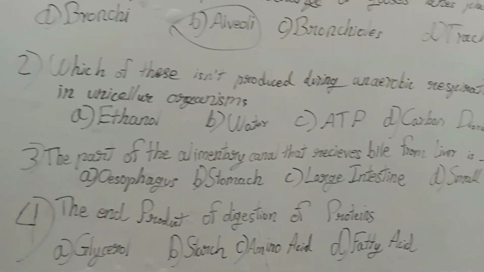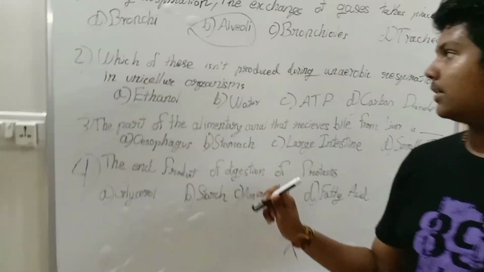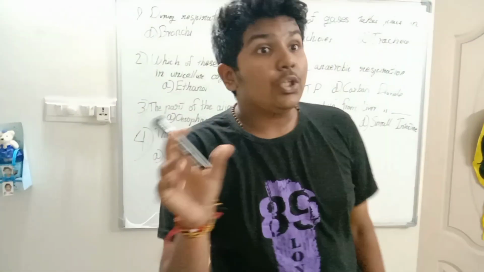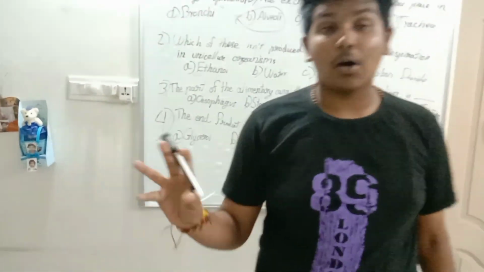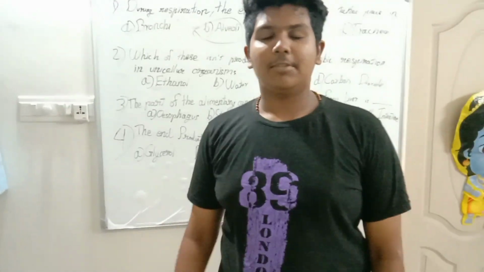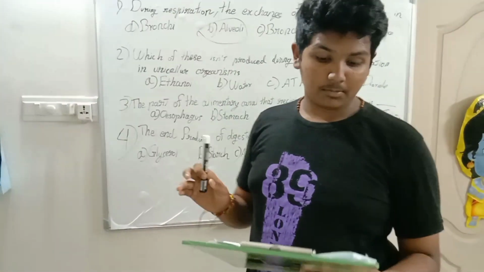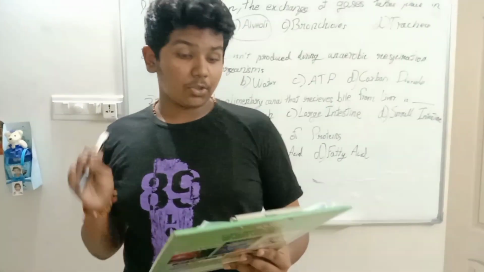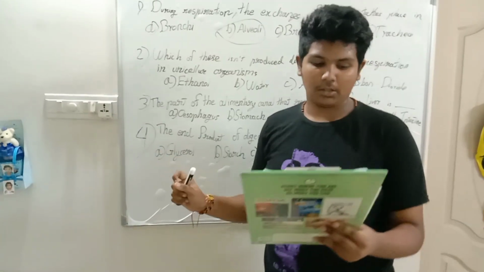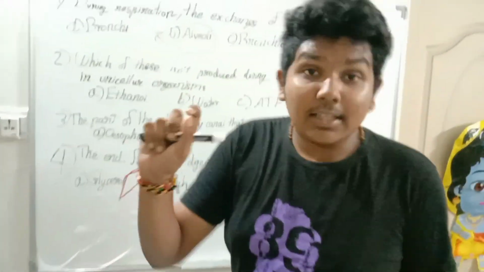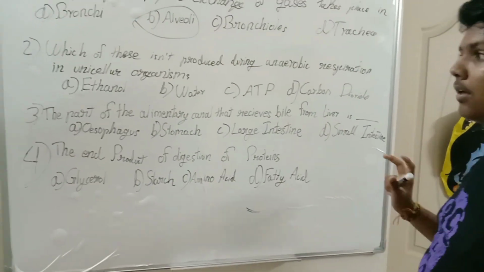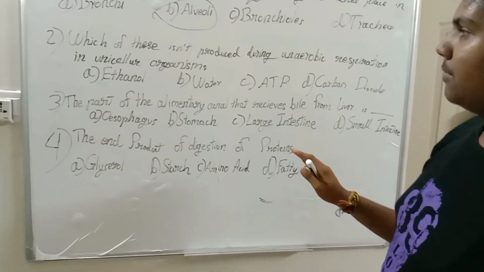So which of these do you think is produced during this respiration in unicellular organisms or fungus? So which do you think?